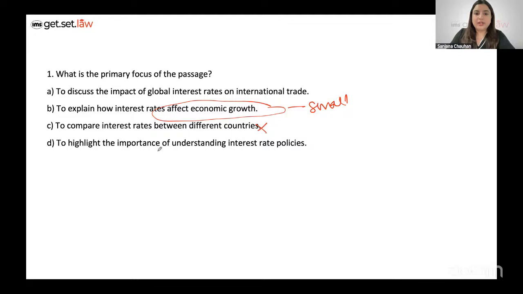Highlight the importance of understanding interest rate policies. This is definitely a part. It's a subset of what is given in the passage, which is we are trying to understand the importance, but at the same time, we are trying to understand it with the very purpose of knowing that it can really affect the global economy, the global marketplace.